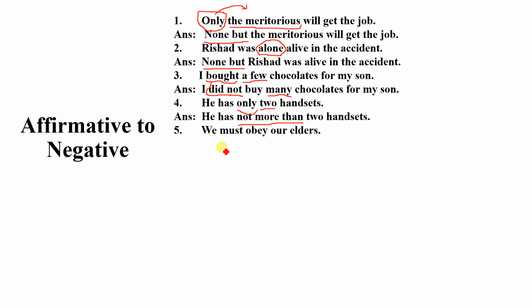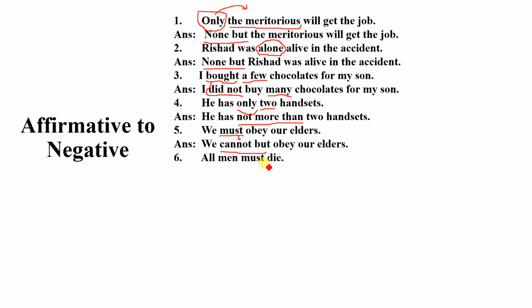Another sentence is we must obey our elders. Here the keyword is must, and instead of must we have to use cannot but. So we must obey our elders, and we cannot but obey our elders. Instead of must we use here cannot but. Hope dear students, you can understand very easily the changing of sentences from affirmative to negative.